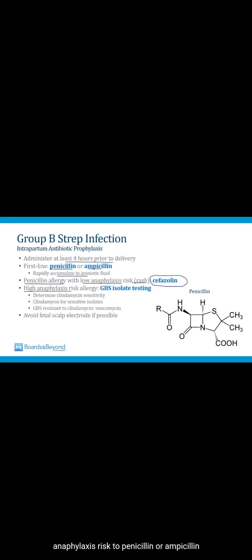If however the woman is thought to have a high anaphylaxis risk to penicillin or ampicillin based on prior reactions, then the next step is group B strep isolate testing. You want to take one of the group B strep isolates from the woman and determine the clindamycin sensitivity. If it's sensitive to clindamycin, you can use clindamycin, but if it's resistant, you can use vancomycin.